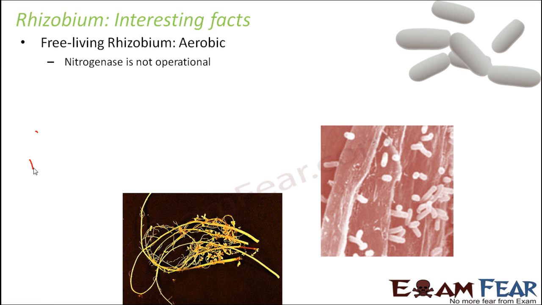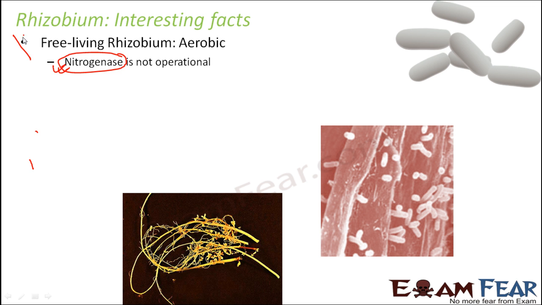For the free living rhizobium which is present in the soil, the enzyme nitrogenase is not operational, and we have seen that this enzyme is actually going to convert nitrogen to ammonia. So the main function will be of this enzyme. But in free living rhizobium, this enzyme is not operational.